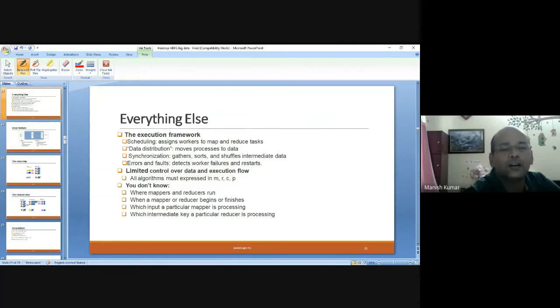The framework handles scheduling and data distribution. It also handles synchronization, whether it is sorting or shuffling of intermediate results. It also handles errors and faults. Okay. All algorithm executions are expressed in MRCP: map, reduce, combine, partition. An abstraction is provided so you need not know about reducers, or what a particular mapper or reducer is processing. Okay.